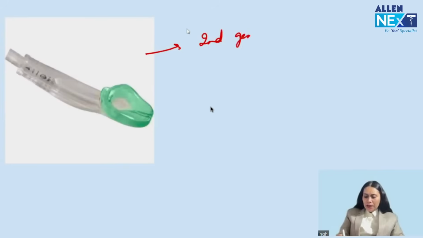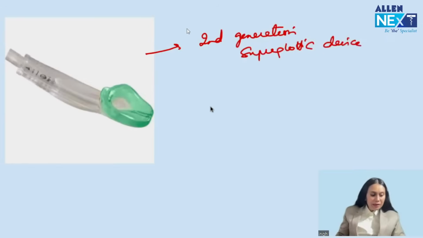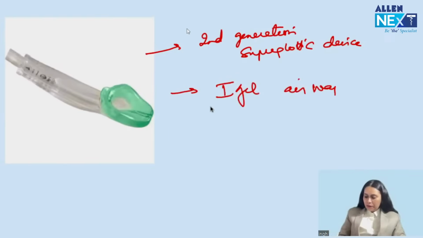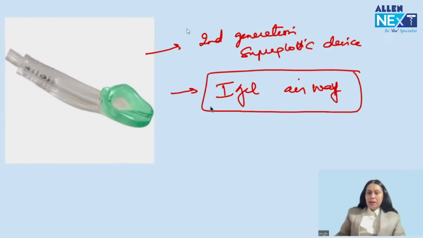Then this is another second generation supraglottic airway device, about which an image-based question can be asked. What is this? Can anyone recognize this device? You can put it in the chat box. So what is this? This is iGel airway. Got my point? This is iGel airway.